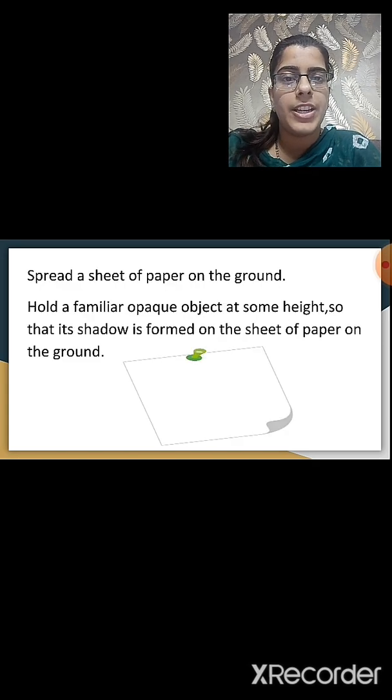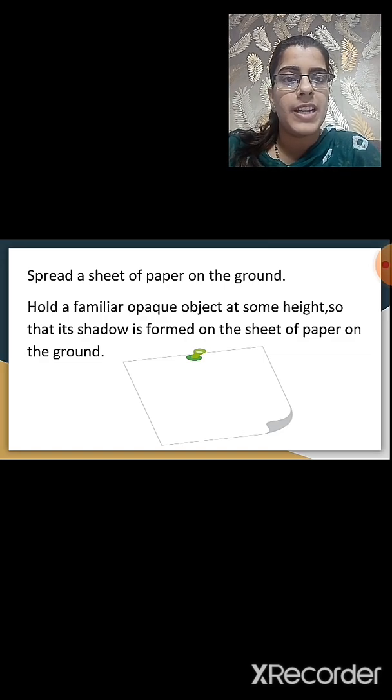Now spread a sheet of paper on the ground. Hold a familiar opaque object at some height, so that its shadow is formed on the sheet of paper on the ground. Now what you have to do is take a sheet of paper and keep it on the ground. Now hold a familiar opaque object at some height.